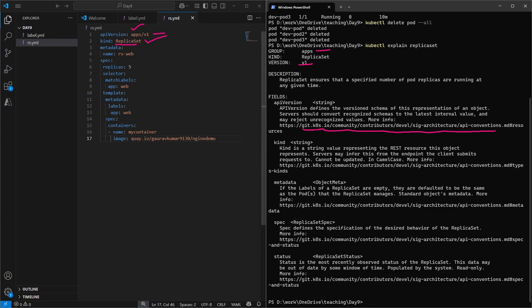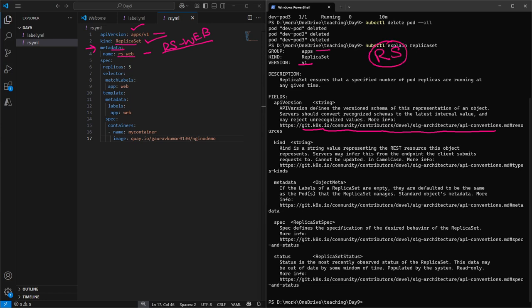The next thing which we have mentioned in our metadata is rs-wave. So the replica set name is rs-wave. In metadata we provide more information regarding the data. So the name of our replica set is rs-wave. In the specification, as I have mentioned, what is the purpose of the replica set?